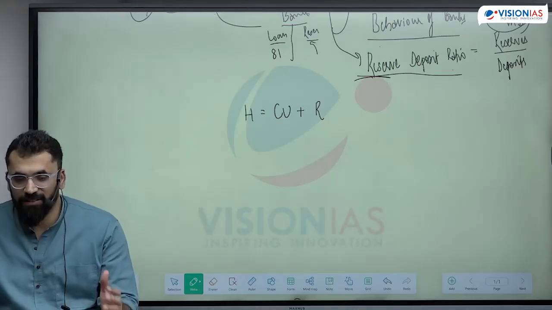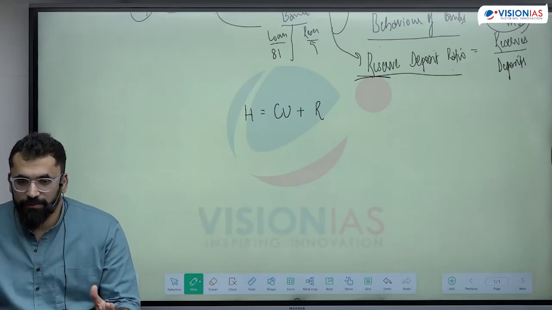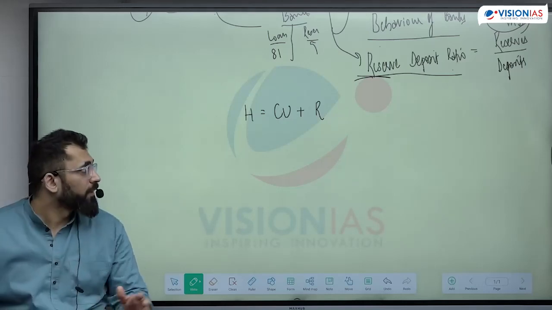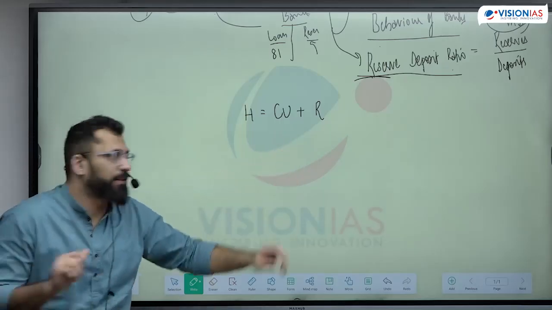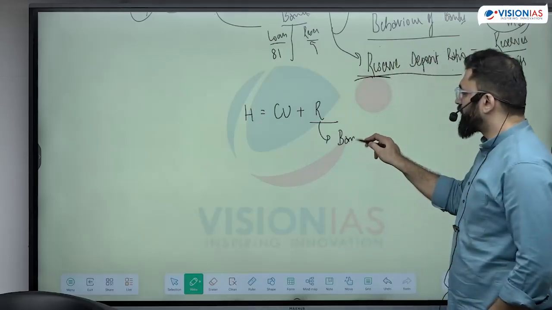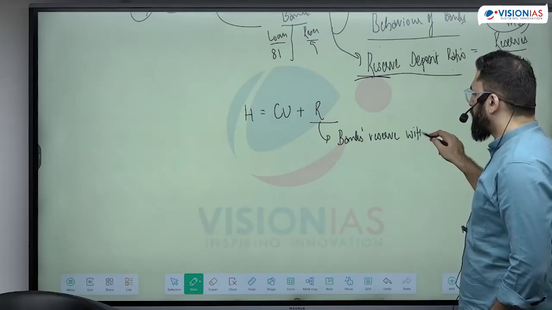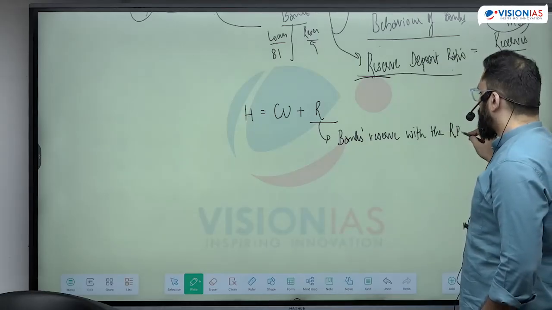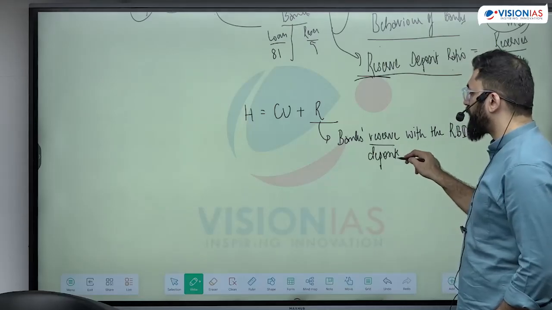The part is the reserves of banks held by the RBI. See, this currency in circulation, this is completely banks, sometimes it is also mentioned as banks deposits with the RBI.